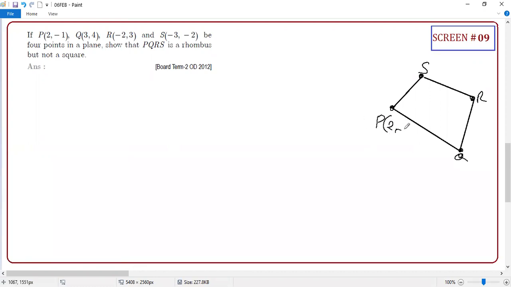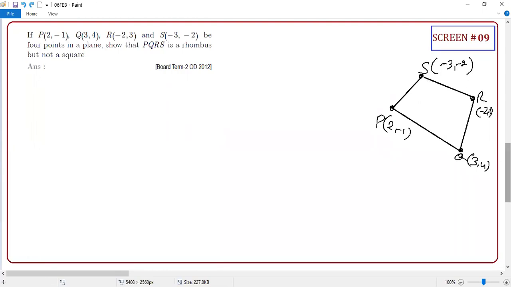P is what? (2, -1). Q is what? (3, 4). R is what? (-2, 3). S is what? (-3, -2). Excellent. Guys, we can say this is a quadrilateral. Agree with me or not, everyone? Yes, sir, this is a quadrilateral.